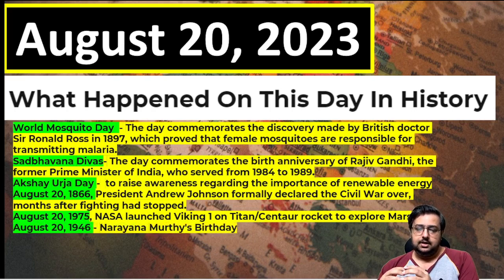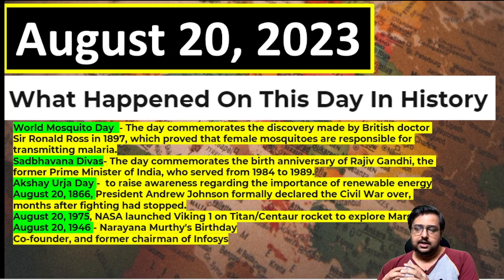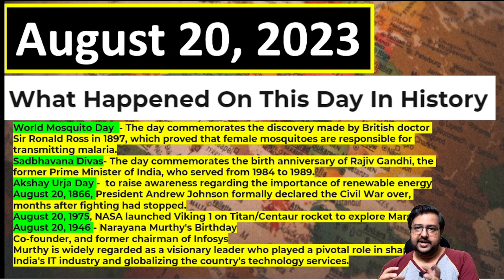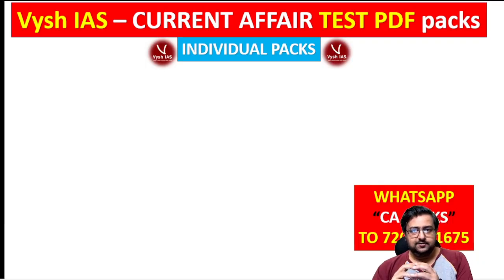And another one is the birthday of Narayan Murthy, one of the most important IT heads of India. He is the co-founder and former chairman of Infosys, whose offices are across India, with a training campus in Mysore, Karnataka. He is a visionary leader who helped shape India's IT industry. Once upon a time, most of India's GDP was fully IT. Now we have other sectors like tourism, but IT was the main thing then, and even now it is significant. So Narayan Murthy is a very important personality of India, and his birthday is on August 20, 1946. Like this, tell me in the comment section the answers to the questions I asked you.